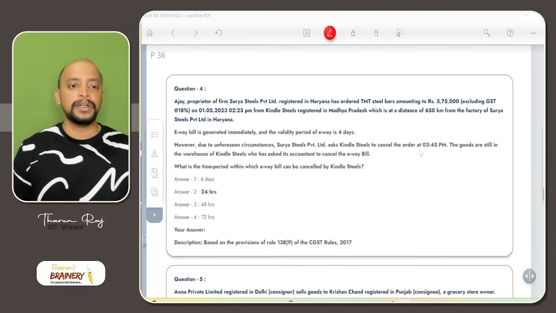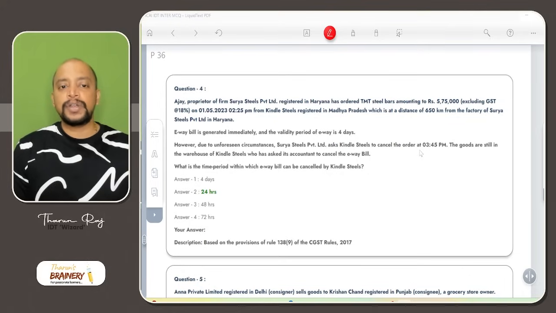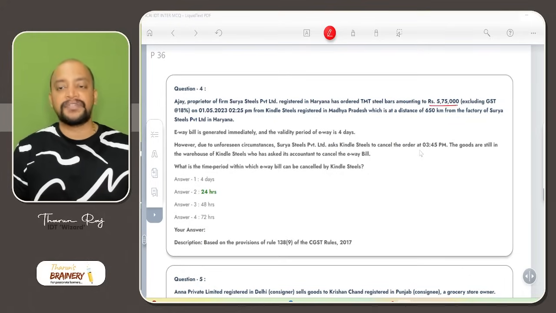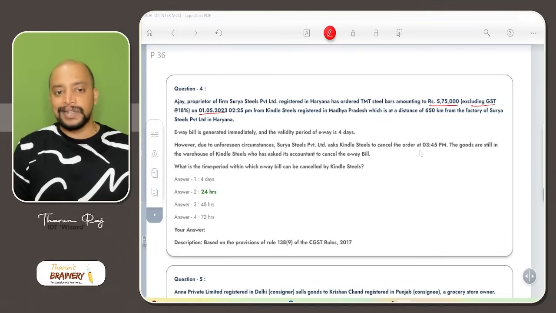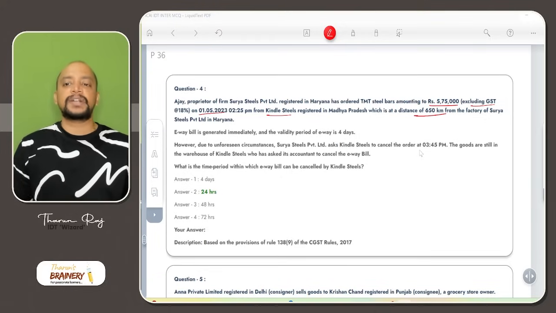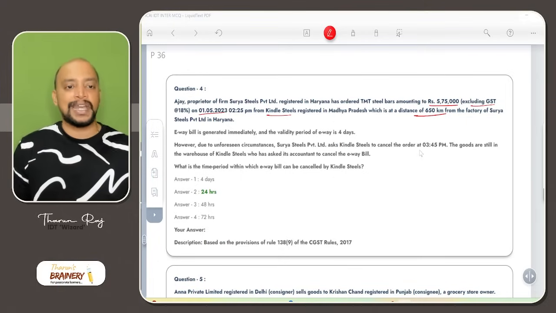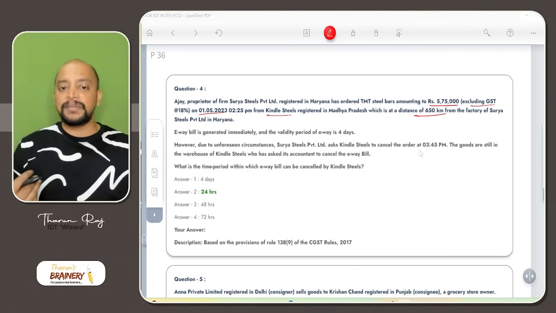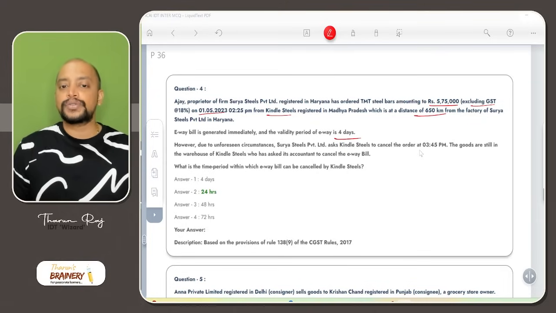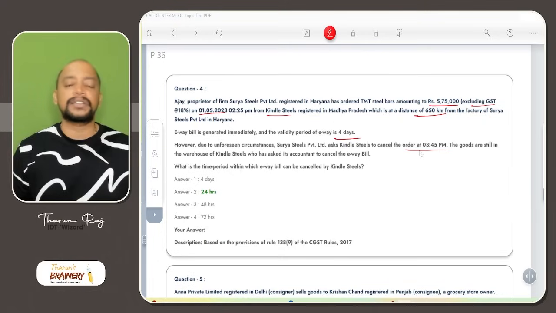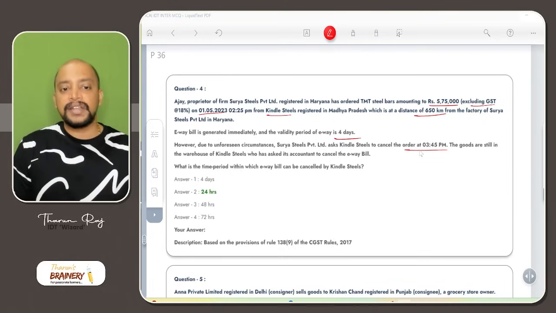Next, question number 4: Ajay, proprietor of firm Surya Steel Private Limited registered in Haryana, has ordered TMT steel bars amounting to 5,75,000, excluding GST at 18%, on 1/5/2023, 2:25 PM from Kindle Steels registered in Madhya Pradesh, which is at a distance of 650 kilometers from the factory of Surya Steels Private Limited in Haryana. E-way bill is generated immediately and the validity is 4 days. However, due to unforeseen circumstances, he asked Kindle to cancel the order at 3:45 p.m. The goods are still in the warehouse.